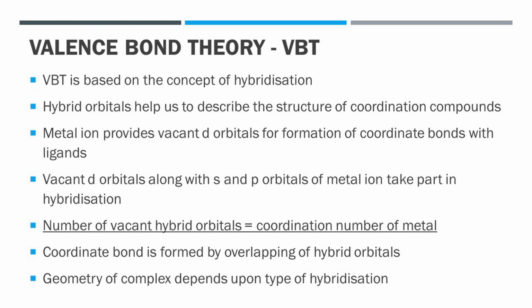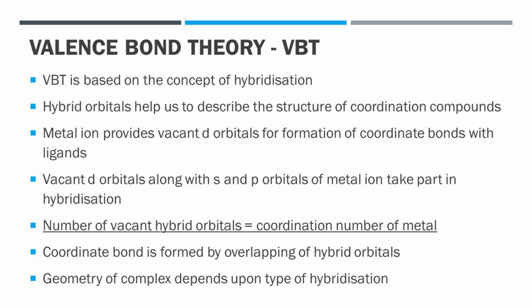The steps involved in describing bonding in coordination compounds using valence bond theory are given as: first, metal ion provides vacant d orbitals for the formation of coordinate bonds with ligands. Second, the vacant d orbitals along with s and p orbitals of metal ion take part in hybridization.